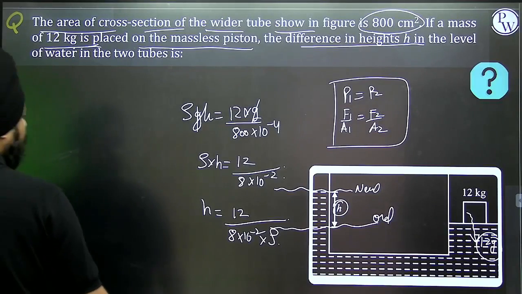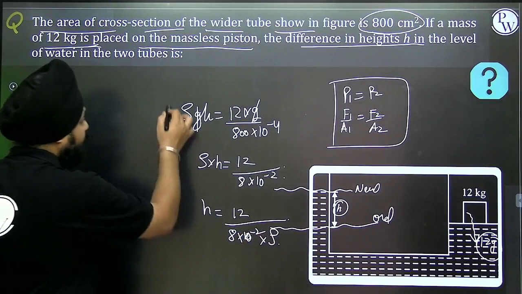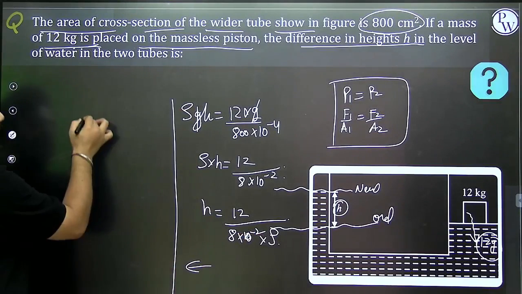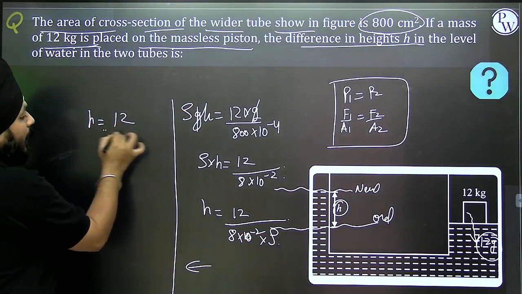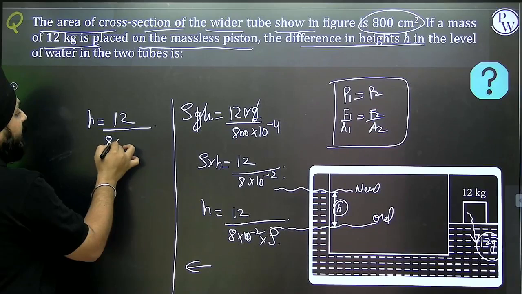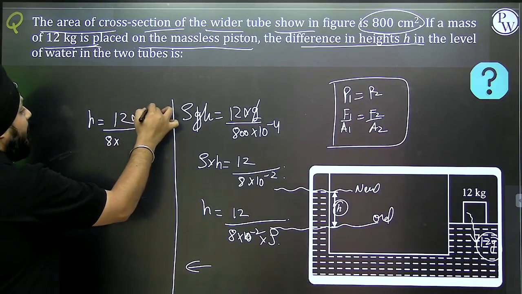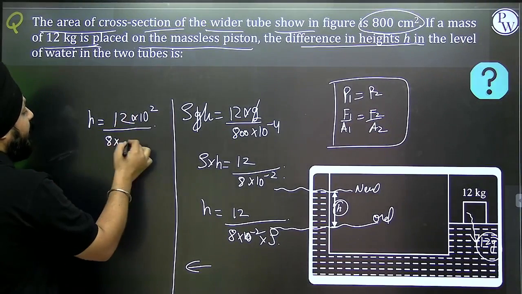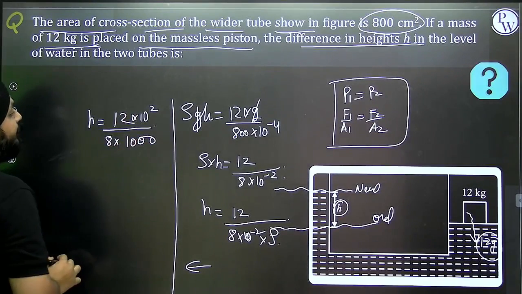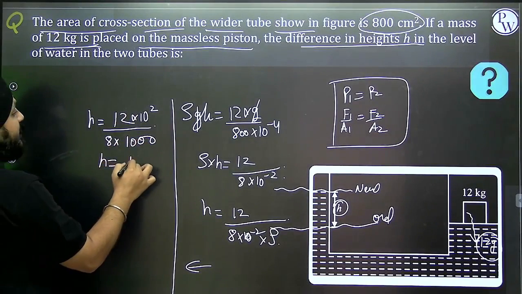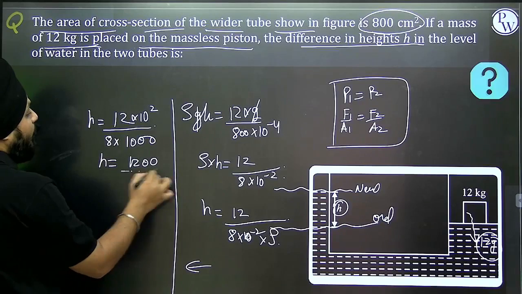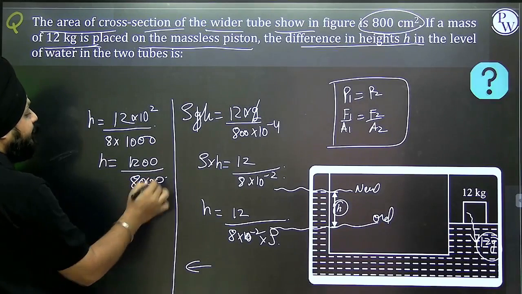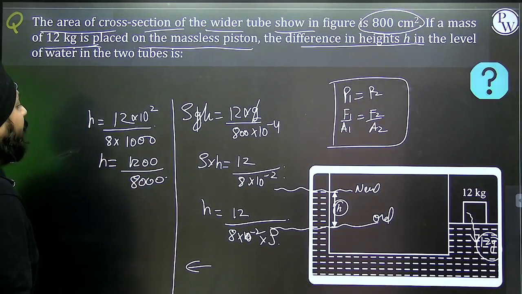Now, h is equal to 12 whole divided by 8 into 10 to the power 2, into density, that is 1000. So h will be equal to 1200 whole divided by 8000.